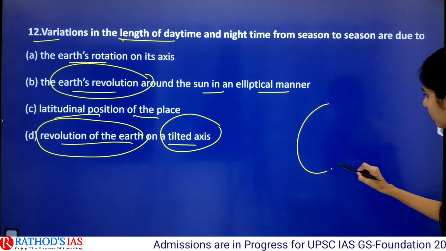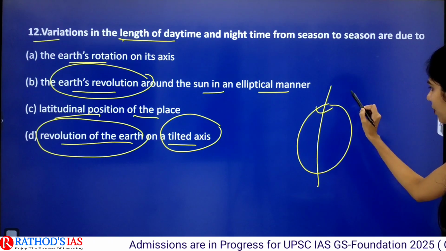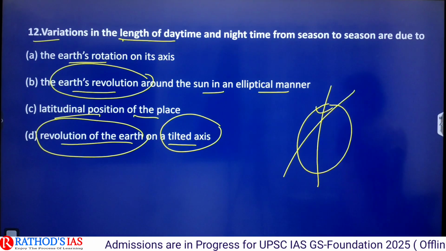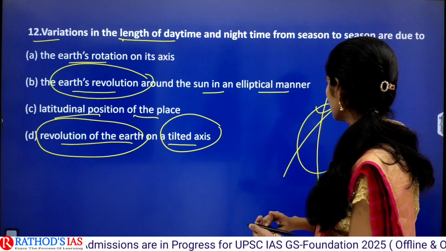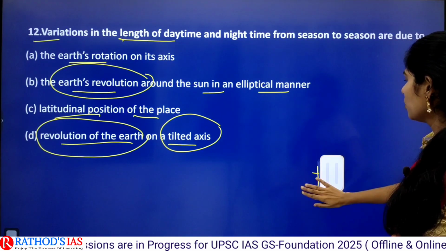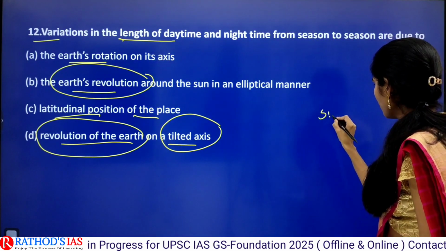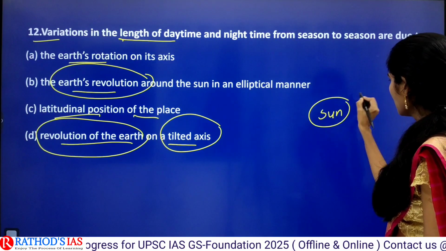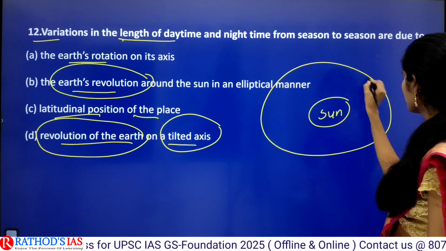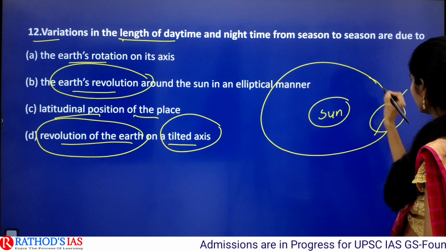As you all know, Earth is moving with a tilted axis. Because of this tilted axis, whenever Earth is moving around the Sun in an elliptical orbit, for example, let us take this is Sun and Earth is moving in this elliptical orbit in this manner.